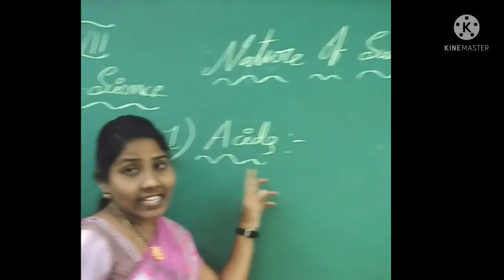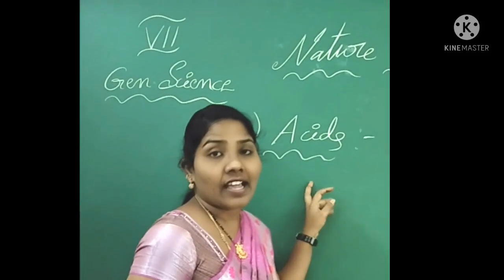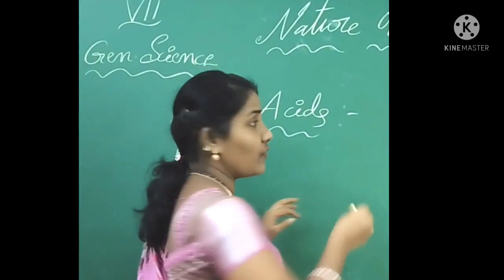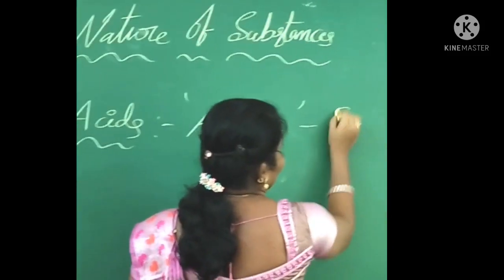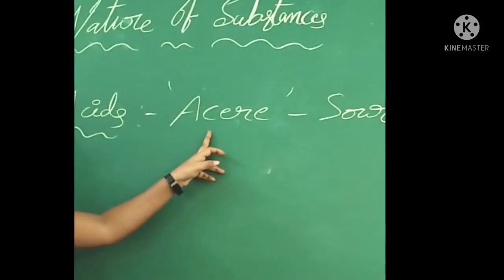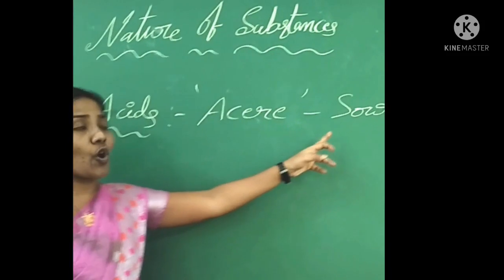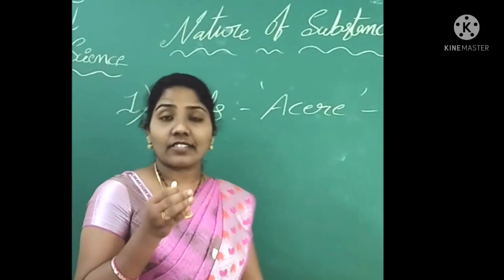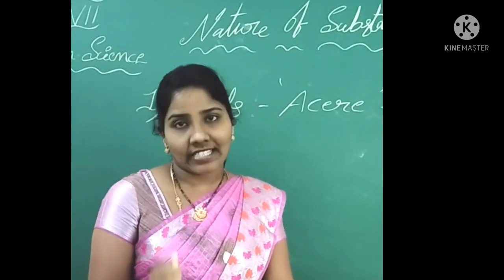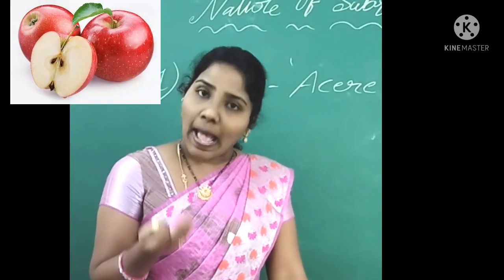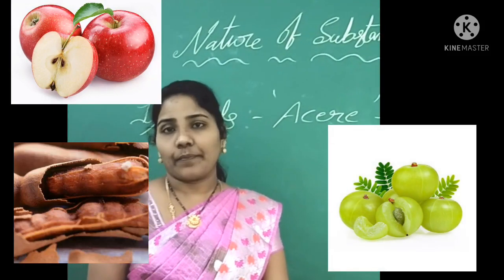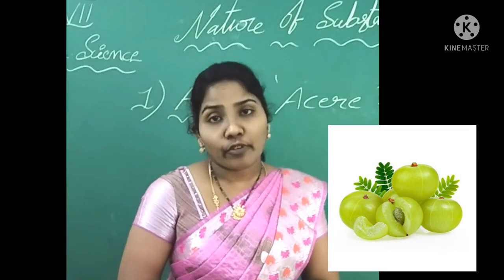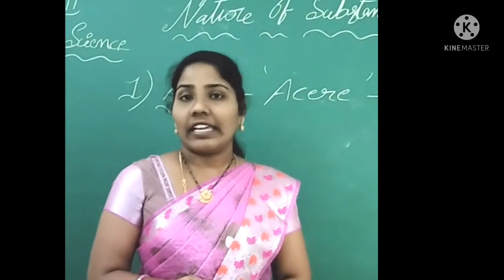Acid is a Latin word. In Latin, acer means sour. So these substances are sour in taste. For example, apple, tamarind, amla, etc. So these are types of fruits which are acidic in nature.